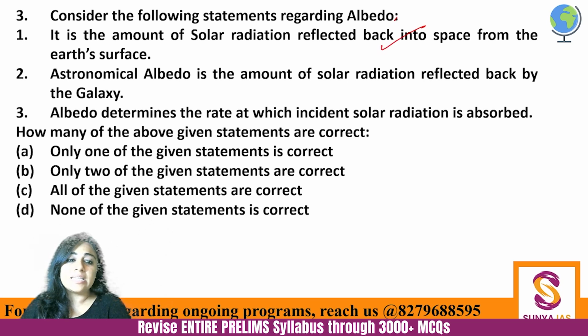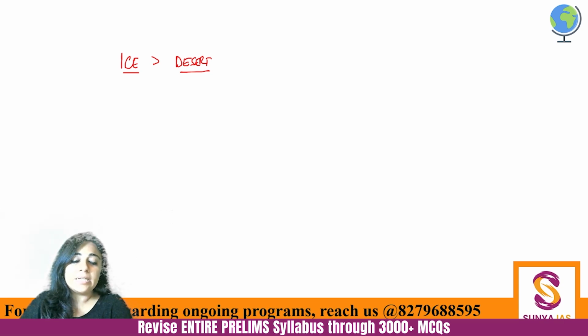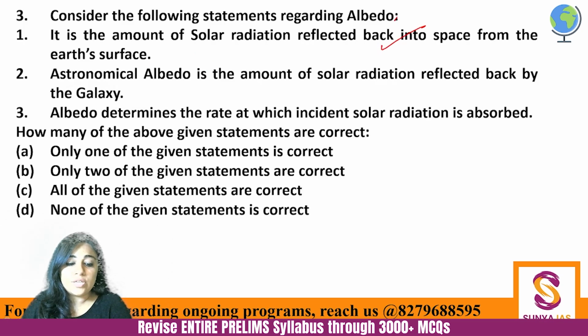What kind of questions come from this? Which surface has more albedo as compared to the others? So for example, if you are talking about an ice covered surface, ice will always reflect back more sunlight as compared to a desert. Theek hai, desert will absorb that sunlight, that solar radiation. So this kind of question comes, but albedo as a concept is also important. So first statement is absolutely correct.